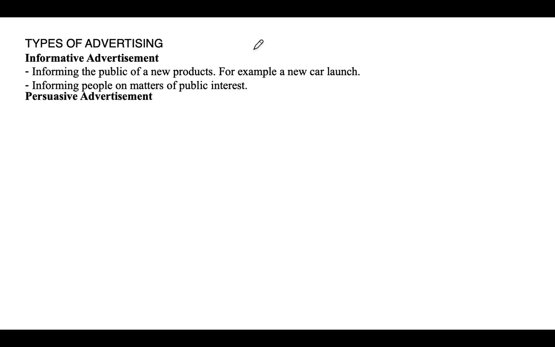And then we have the other type of advertisement, which is persuasive advertisement. Persuasive advertisement involves telling people that a particular brand is superior to the others. This is mostly one way of gaining people's attention, or maybe forcing people to buy a product. They will use any type of means to convince people on the advantages of the particular product.